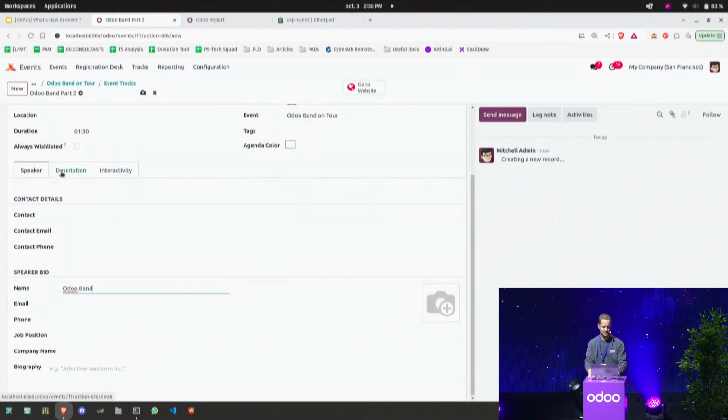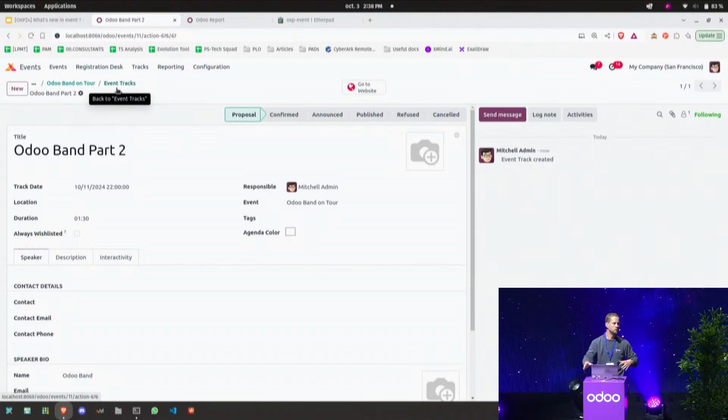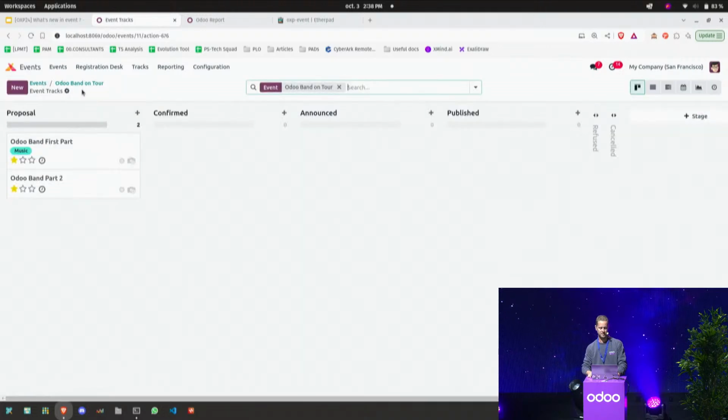And for the rest, I will leave it like this, and I can also give a brief description of this part. So here it will be rock and roll. So here now I already set up my small event, my private event, where I will be able to invite the people I want to have at my event.